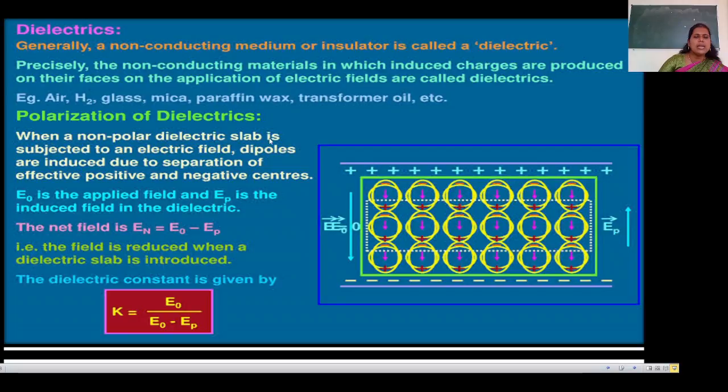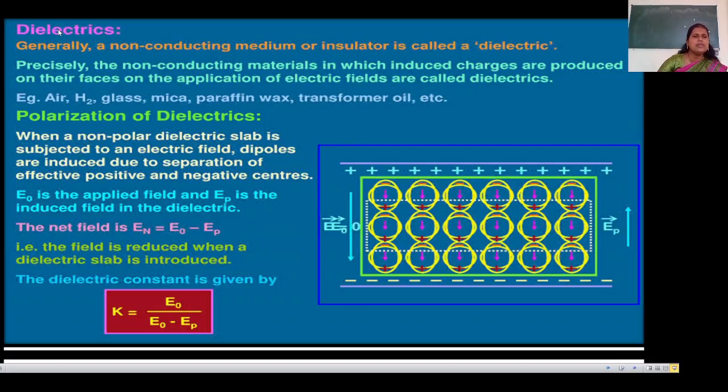When the non-polar dielectric slab is subjected to the electric field, dipoles are induced due to the separation of positive and negative centers. Here the electric field is E0, the applied field. EP is the induced field in the dielectric. So the net field is equal to E0 minus EP. The field is reduced when the dielectric slab is introduced. That equation we will see afterwards.